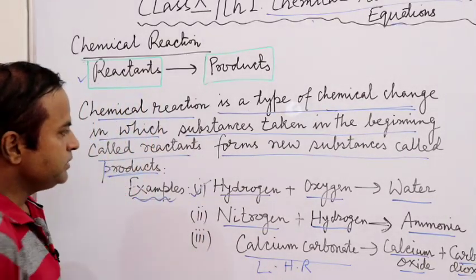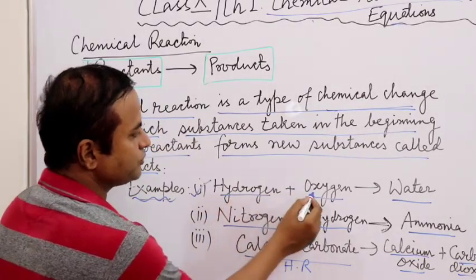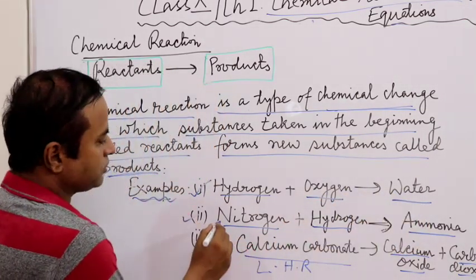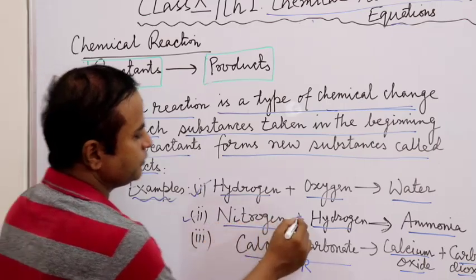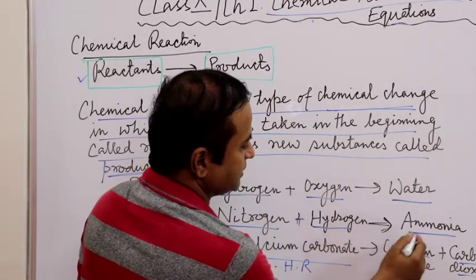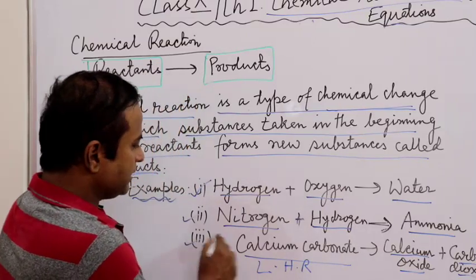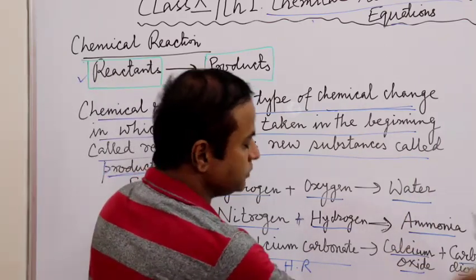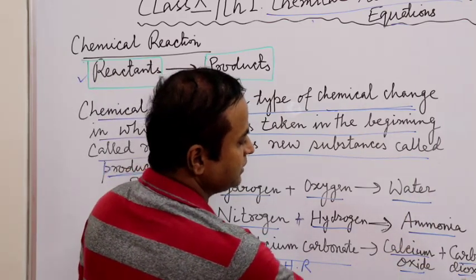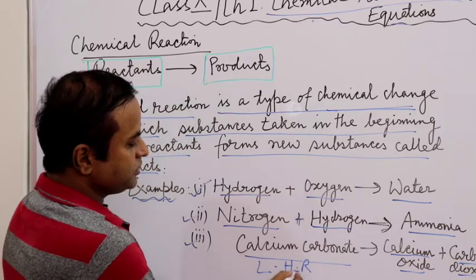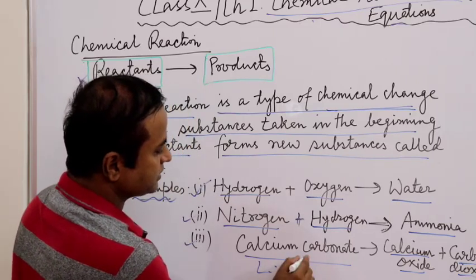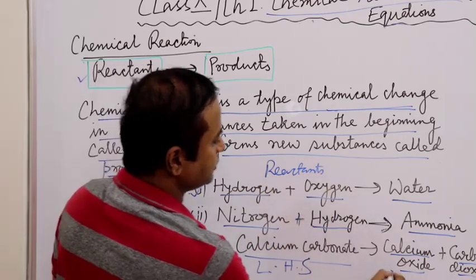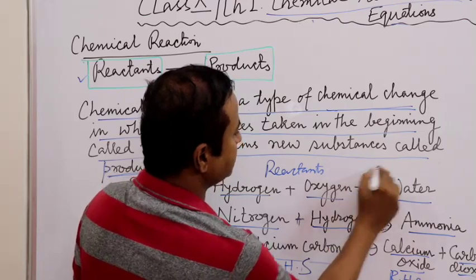So here are some examples. For example, when hydrogen reacts with oxygen, it results in the formation of a new substance called water. Similarly, nitrogen reacting with hydrogen forms ammonia, another new substance. And at last, calcium carbonate, when it is heated, decomposes to give two new substances, that is calcium oxide and carbon dioxide. Those substances which are written on the left hand side, LHS, are the reactants, and those written on the right hand side are the products.